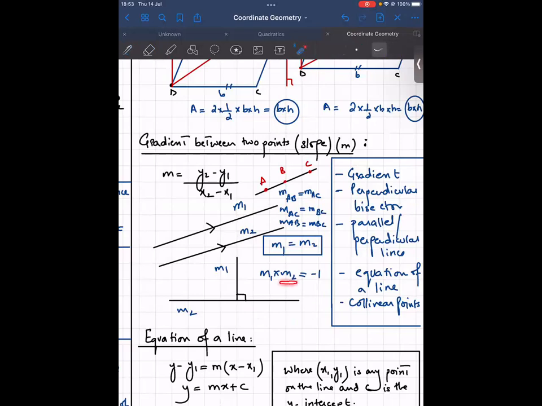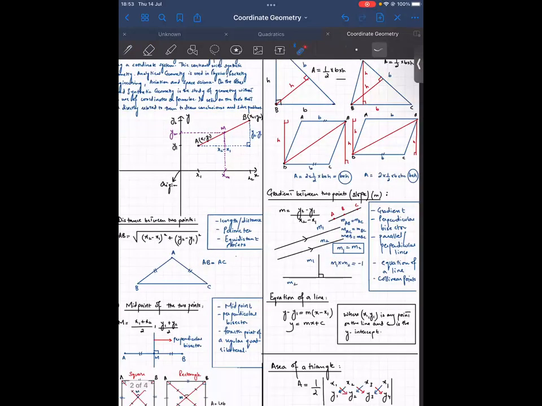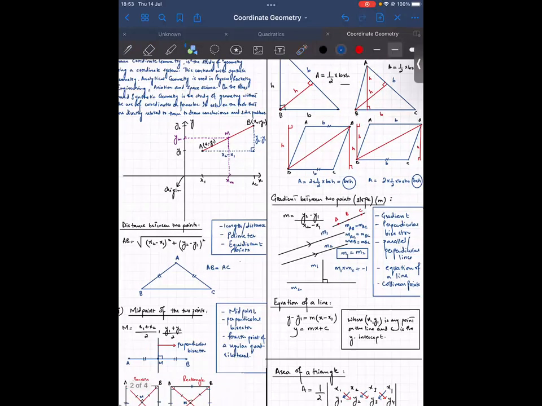So if you know one of them, you just go on the other side, divide by -1, and you're going to get the gradient of the other line. Is it clear or not, Miss Amna? Yes, Miss Amna. जी सर, क्लियर है.